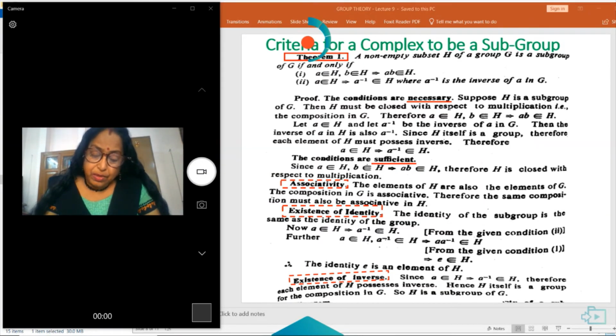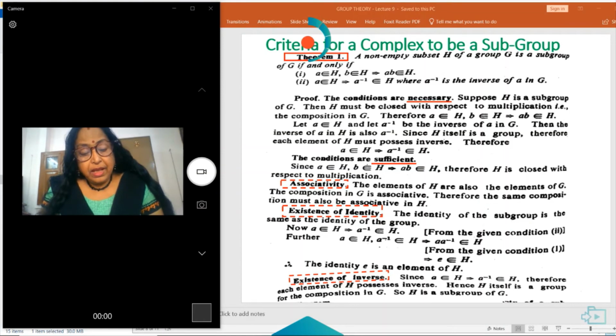Since a belongs to H and a inverse also belongs to H from the given condition, a a inverse, that is e, belongs to H, that is the identity element of H.